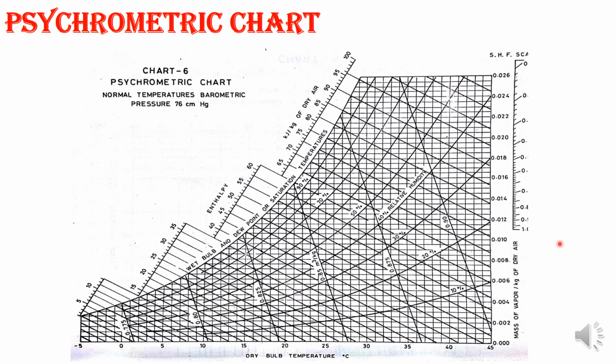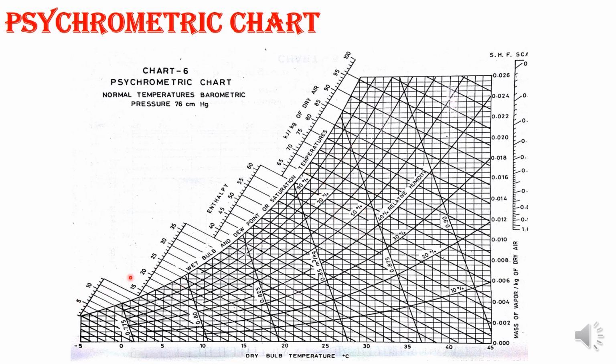This is your saturation curve, and the WBT and saturation temperature line are here. You can see 0.775, 0.8, 0.825, these are the specific volumes. And these are the relative humidity lines: 10%, 20%, 30%, 40, 50, 60, 70, 80, 90, and this one will be 100.